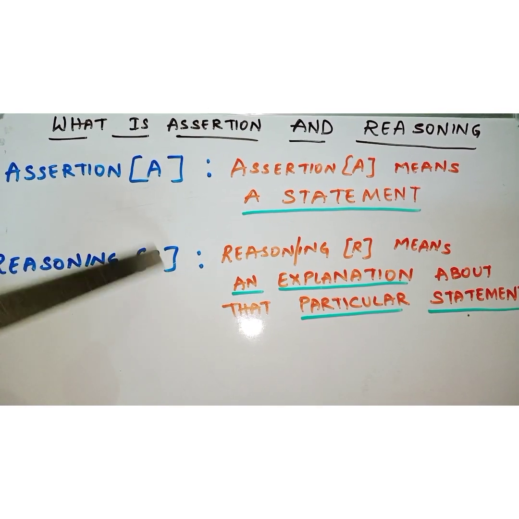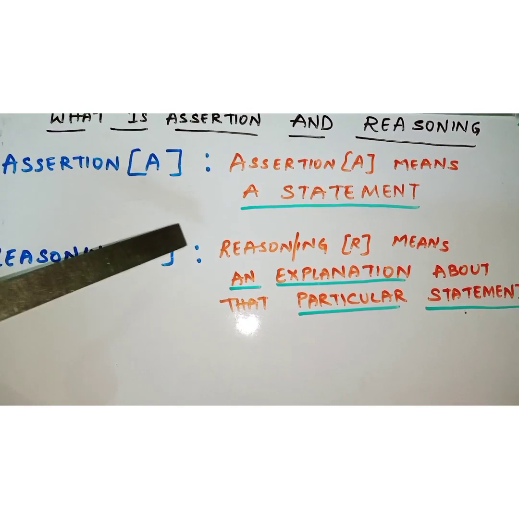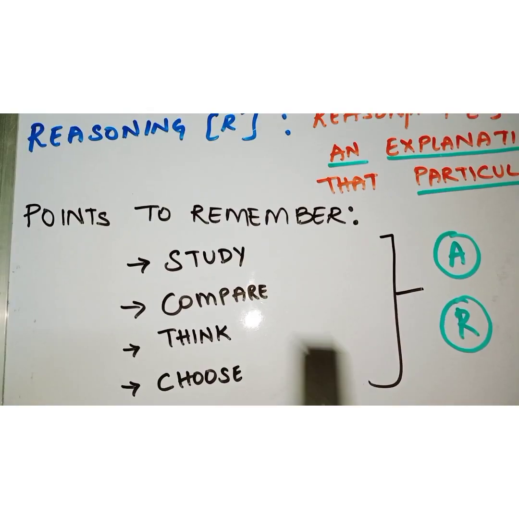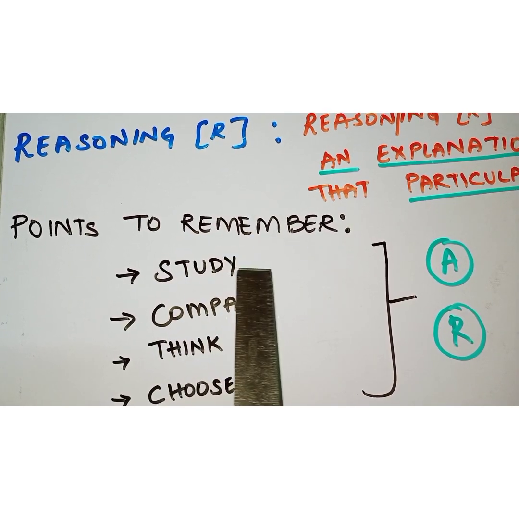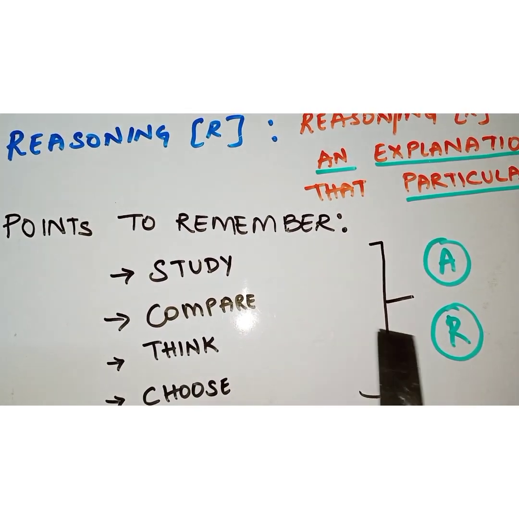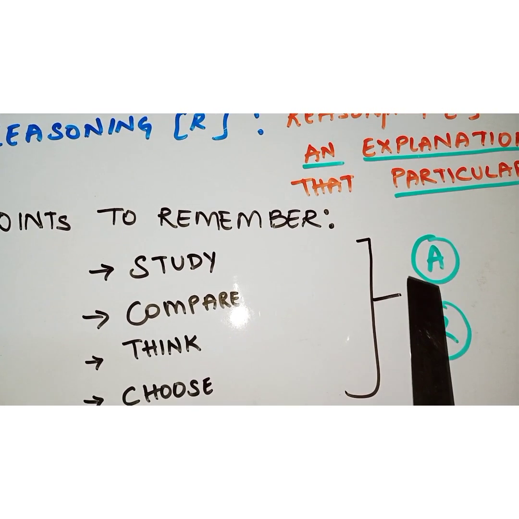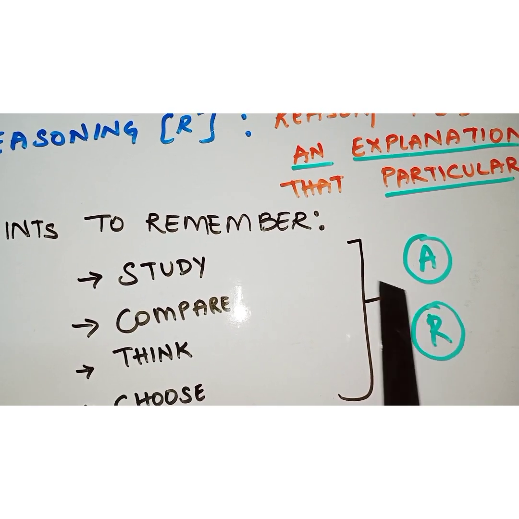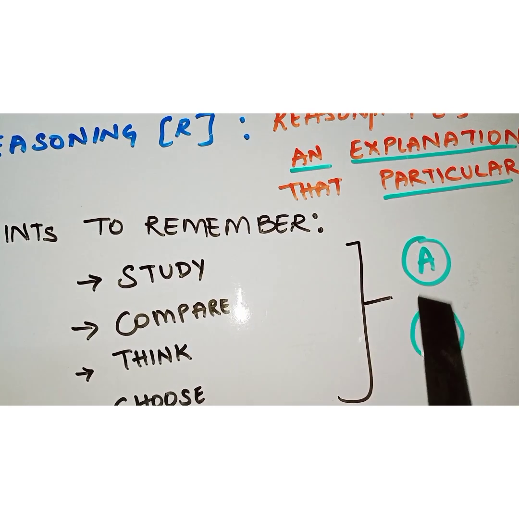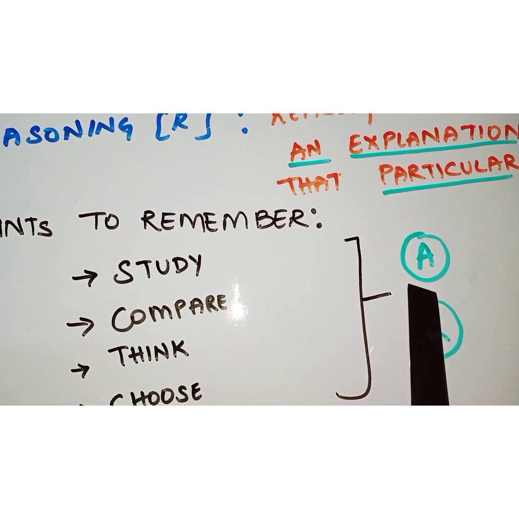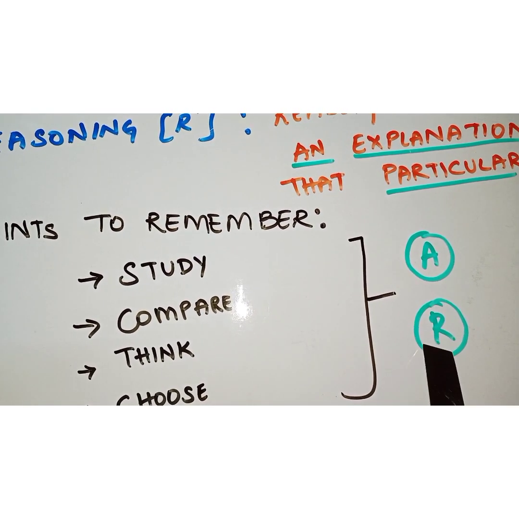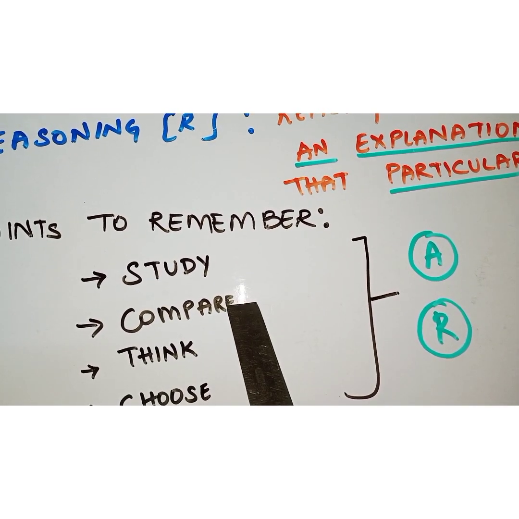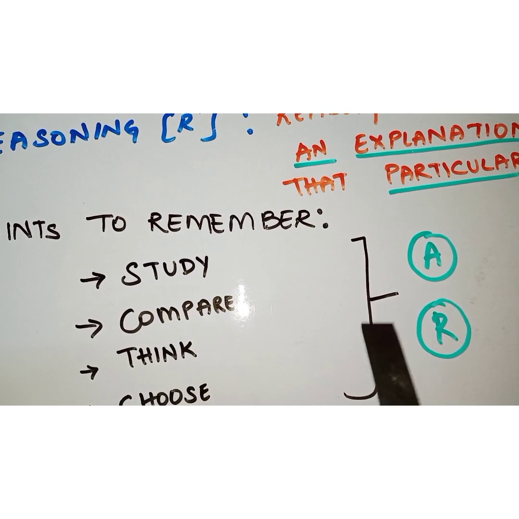This is the relation between assertion and reasoning. So always you have to remember and follow these steps. Look into the points that you need to remember when you are selecting the statement. First, in an assertion and reasoning question, you must study the two statements which are labeled A as assertion, R as reasoning. Then you must think, then you have to compare, and then you have to choose the correct answer